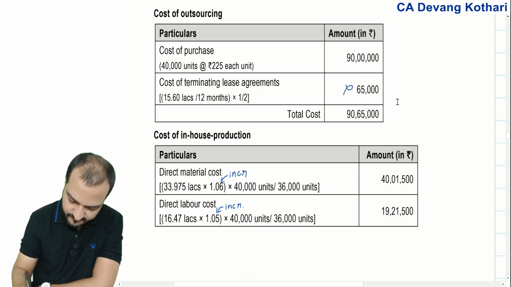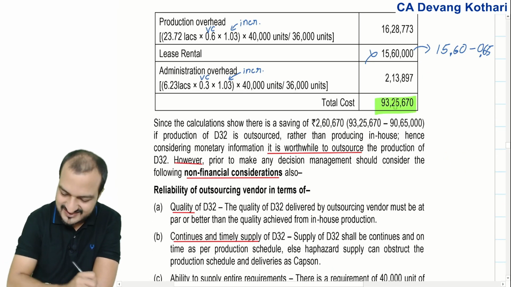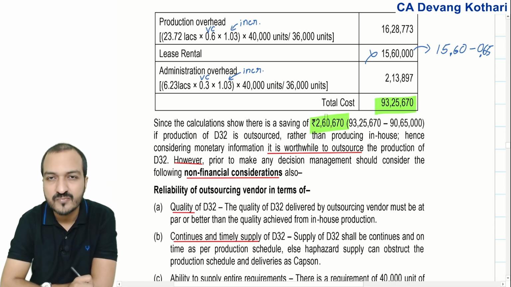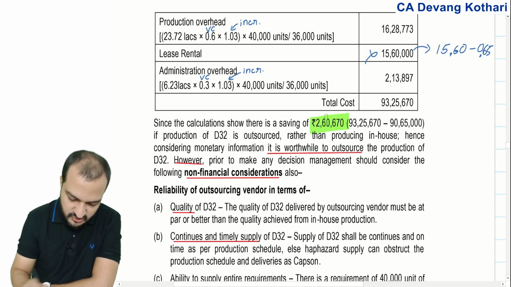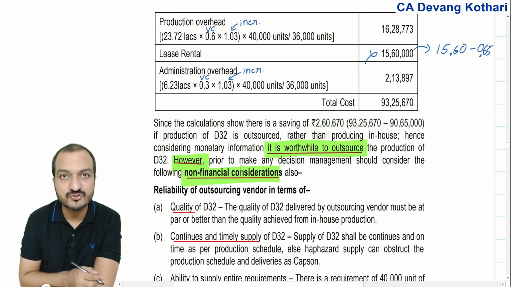Total cost of outsourcing is 90,65,000. Total cost of manufacturing is 9325. So yes, there is 2,60,000 benefit of outsourcing. If outsourcing gives me benefit of 2,60,000, so it is worthwhile to outsource. However, non-financial considerations you should also check.